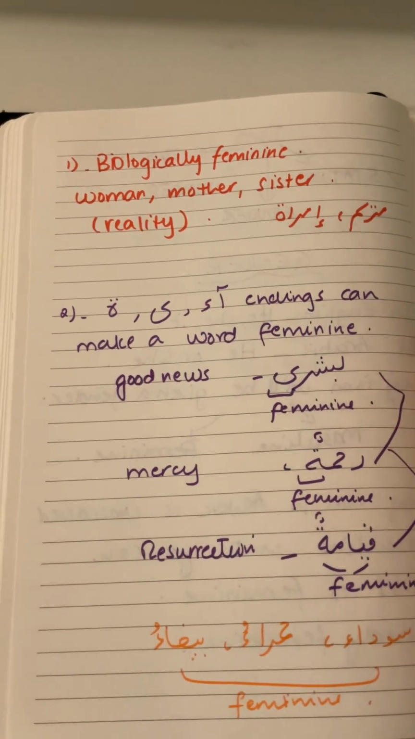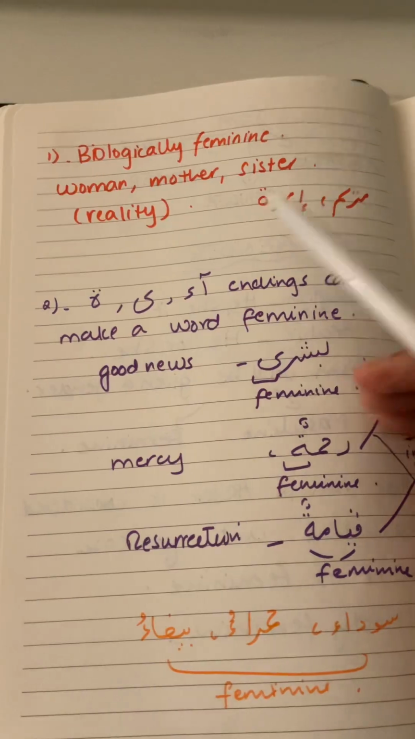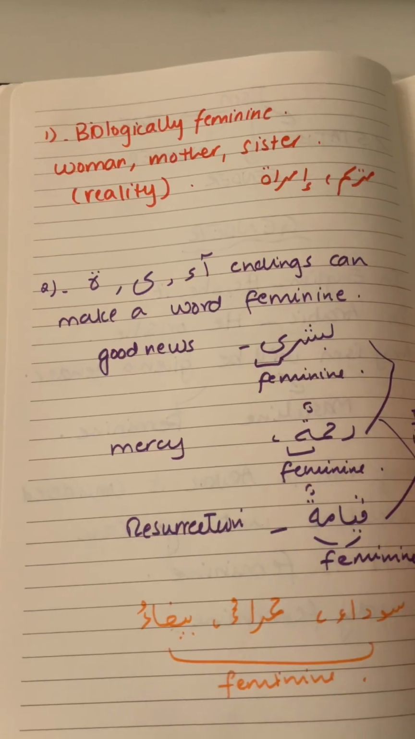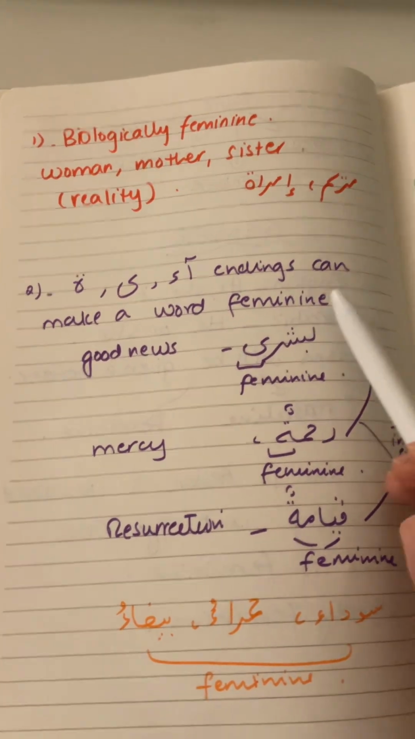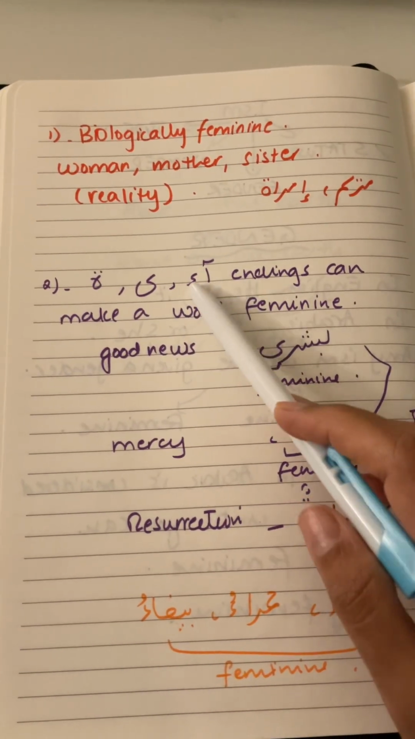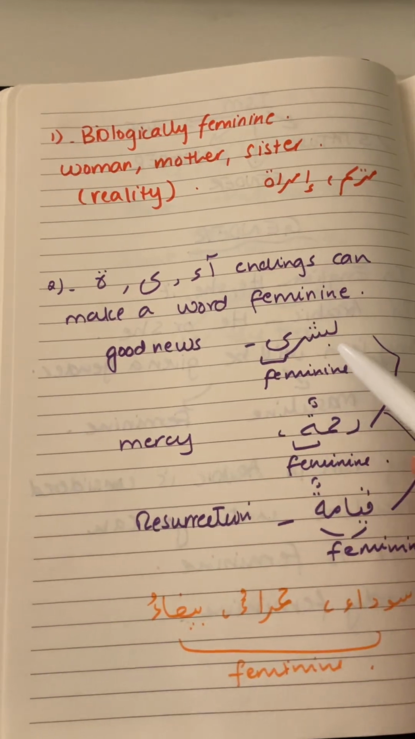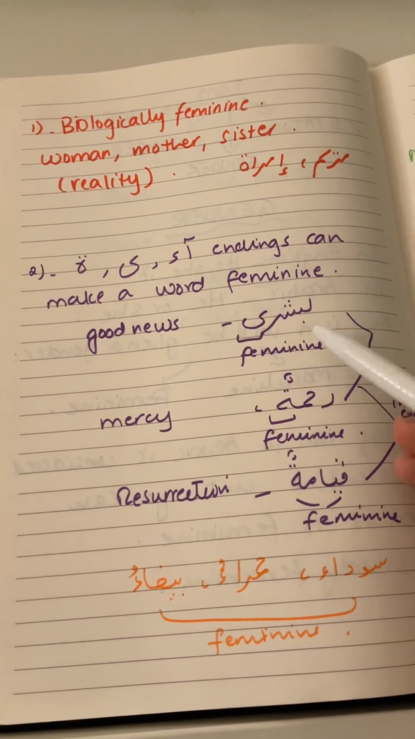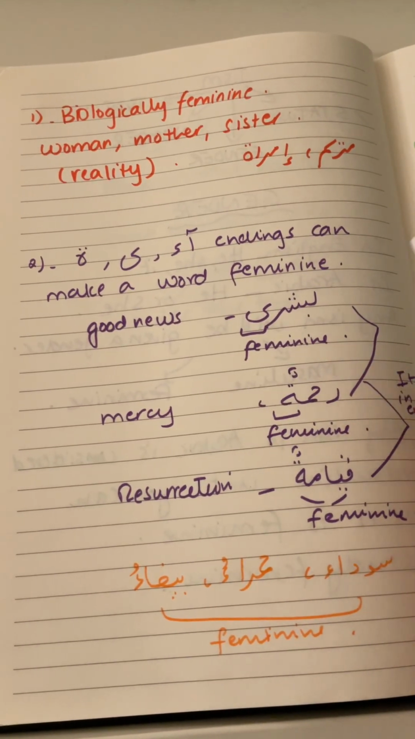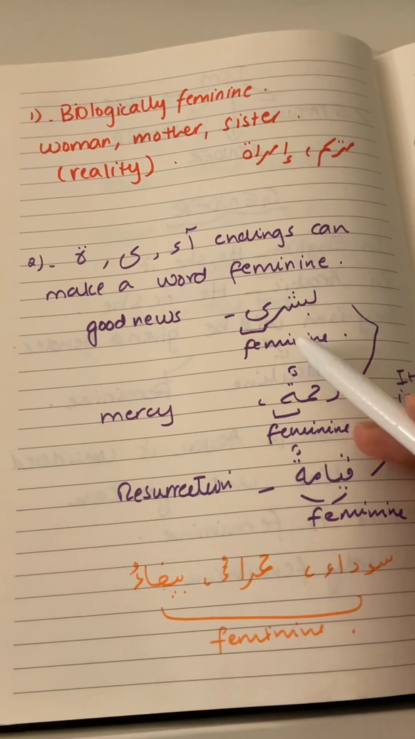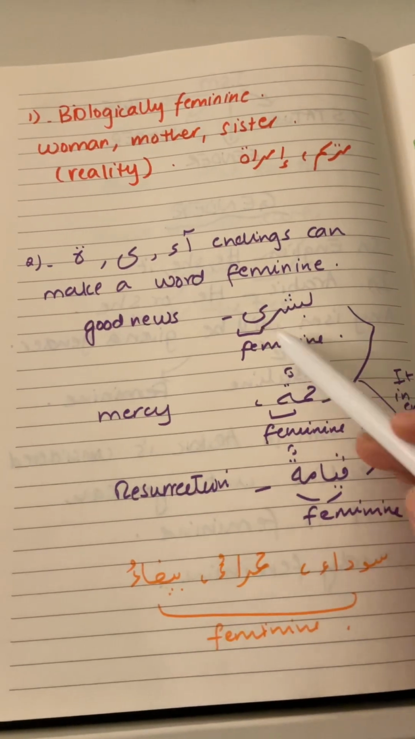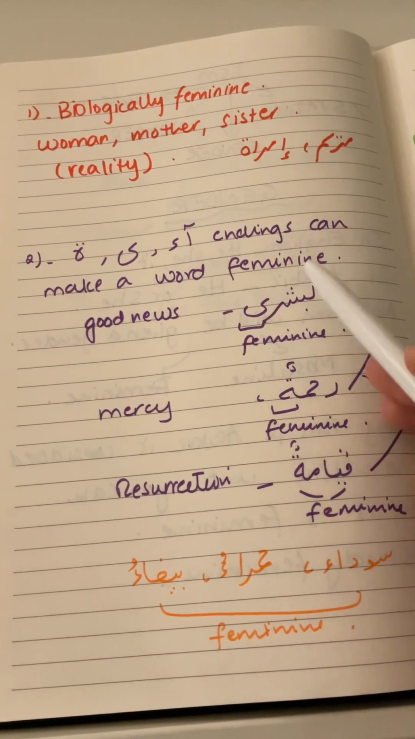There are a couple of reasons for that. The first reason is that the ism is a biological female. That means a woman, mother, sister, daughter. All of those are biologically female, so we say that this is feminine. The second is that if an ism ends with ta marbuta or ya or this ending, these endings can make a word feminine. For example, there's the word bushra, which means good news in Arabic. Good news in English would be referred to as it, but in Arabic we give it a gender, and that is feminine. Since it ends with ya, it is feminine.